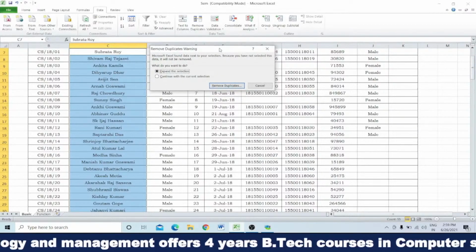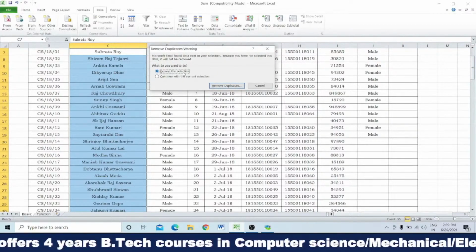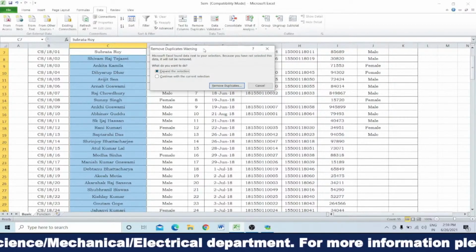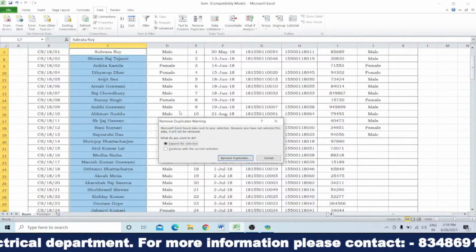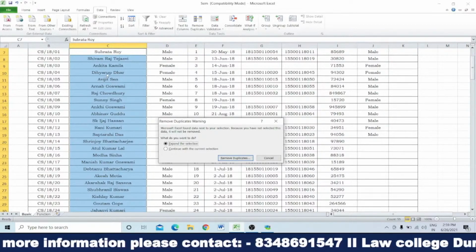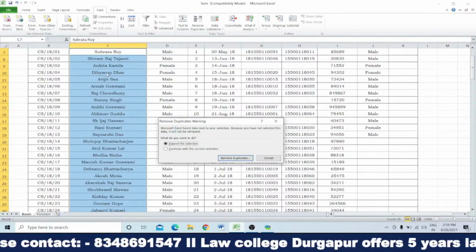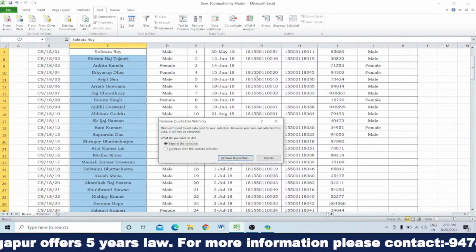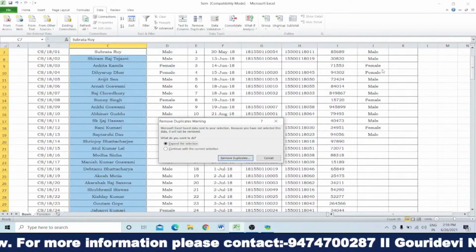This is the pop-up box. Within this one, two options are there: expand the selection, and continue with the current selection. Expand the selection means if there is any duplicate data, that duplicate name will be deleted. At the same time, it will delete all the corresponding data in the same row.